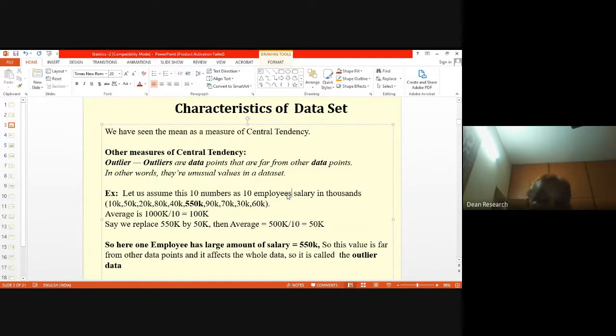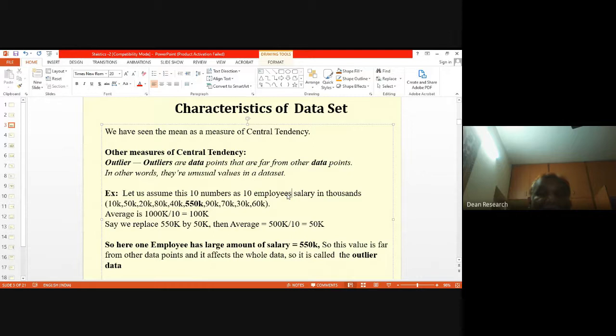Now, if you compare 100K with the individual employee salary per month, the first employee has just 10K. I can't compare 10K with 100K, right? Only the sixth employee, the CEO, has a very high salary. 100K is close to 90K, which is the seventh employee's salary. Otherwise, these are very small. However, the average comes to 100K, and that is not representative. That's not a central value of these 10 data values.